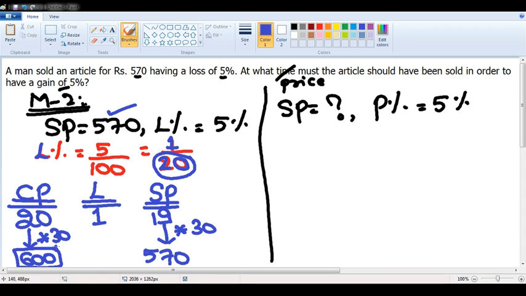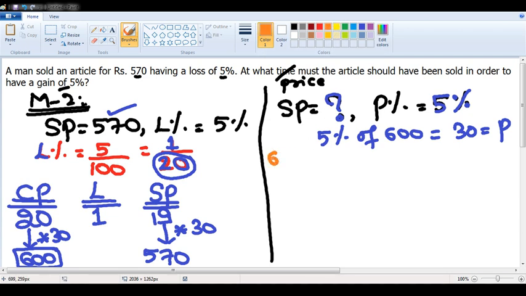I purchased the pen for 600 rupees. I hope everyone is clear till here. Now, I know the cost price is 600. I want to sell it at some price so that I should have a profit of 5%. What is 5% of 600? 5% of 600 is 30 rupees. That means I should have 30 rupees profit from 600. So what should be the answer? 600 plus 30, 630 rupees.